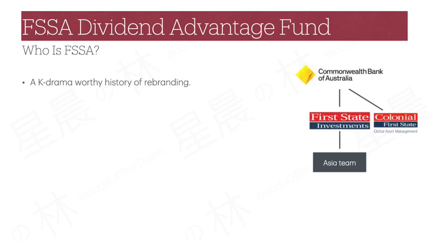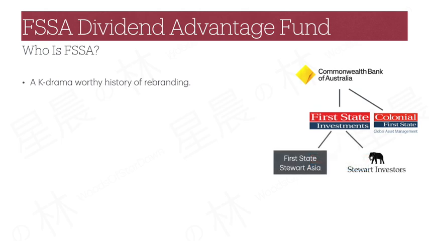In the year 2000, the Commonwealth Bank of Australia, or CommBank as they call it, acquired Stewart Ivory. CommBank combined all the offshore fund management business, including Stewart Ivory, and rebranded it into First State Investments, whereas the business in Australia was branded as Colonial First State Global Asset Management. In 2012, the Asia team decided to rebrand itself as First State Stewart. Then 3 years later in 2015, First State Stewart split into two separate entities.